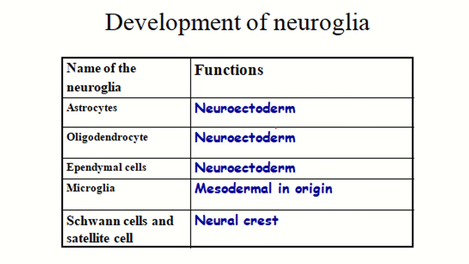The development of the neuroglia. 3 neuroglia are developed from neuroectoderm. They are astrocyte, oligodendrocyte, and ependymal cell. Microglia is mesodermal in origin, and Schwann cell and satellite cell are derived from the neural crest. So this is all about neuroglia.